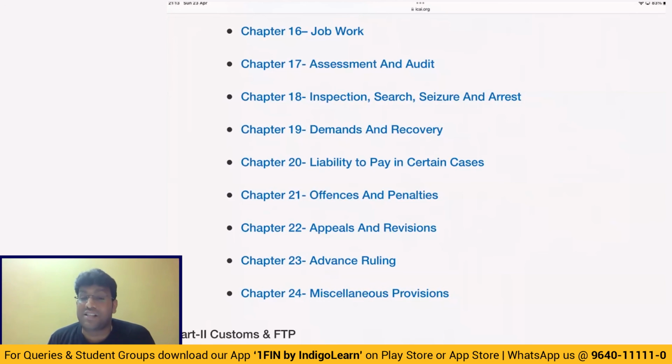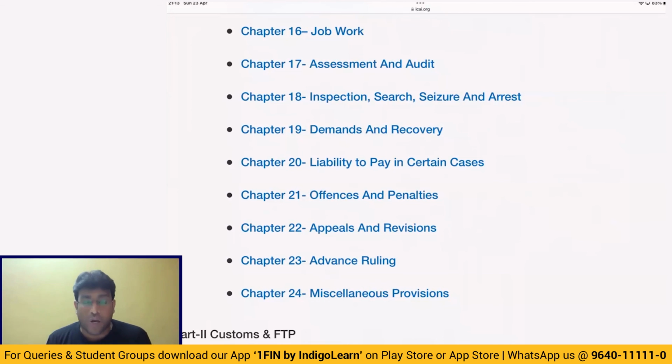And there is something called section 62, 63, best judgment assessment. And the time limit to complete assessment is 5 years from the due date of filing annual return. And the due date to file annual return is 31st December following the end of financial year. And from there is a time limit of 5 years to do best judgment assessment.